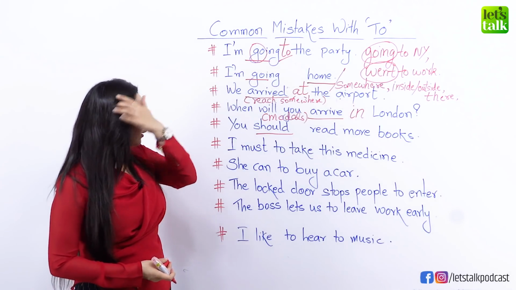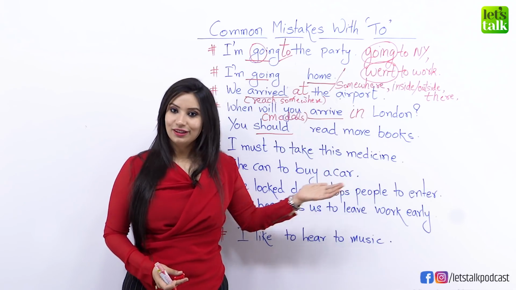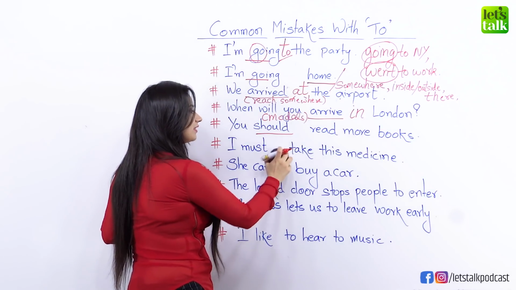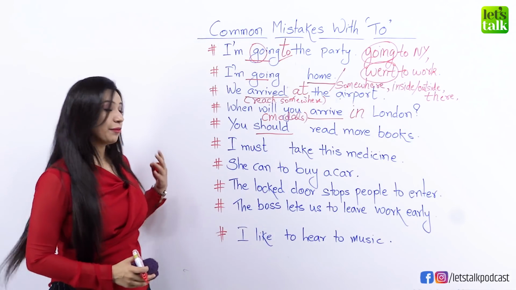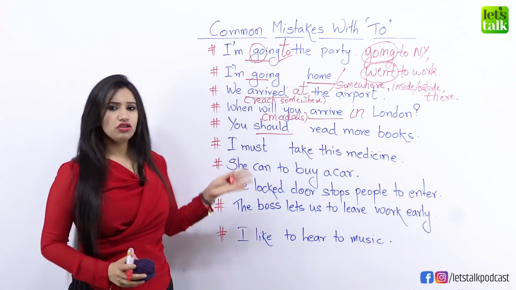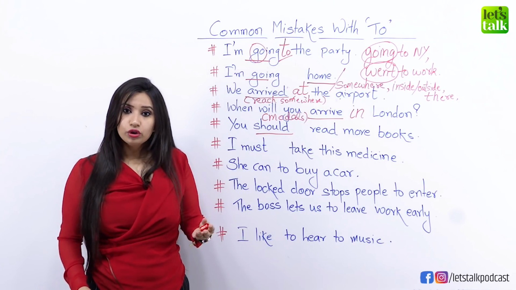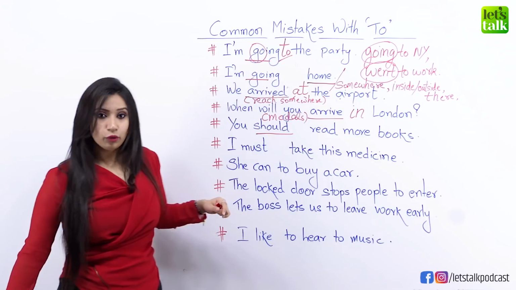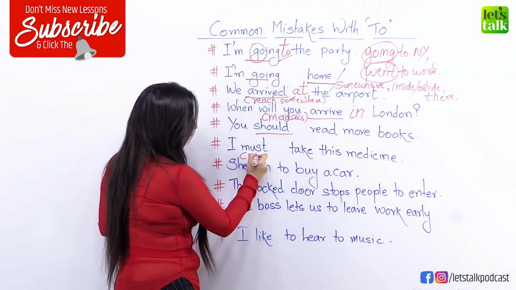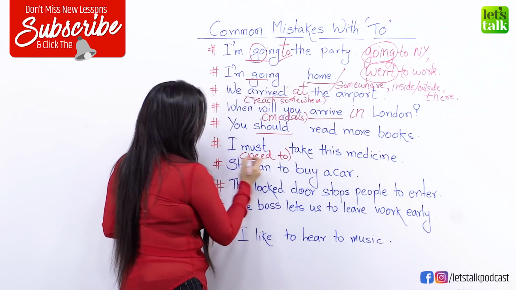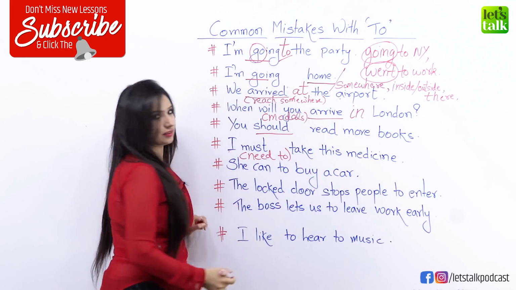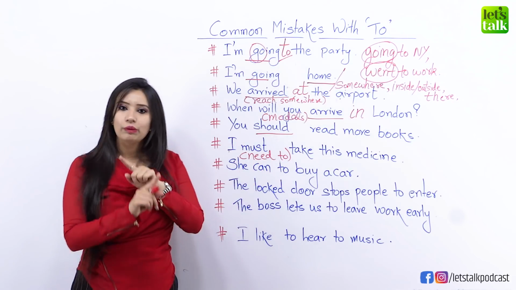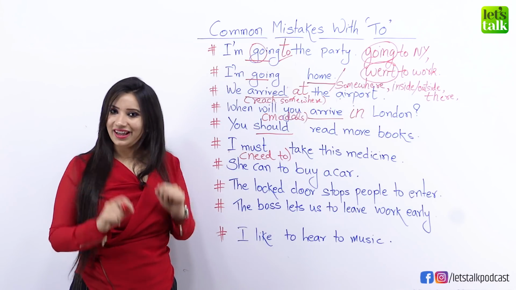Now let's look at the next one. I must to take this medicine. So the same rule applies here, okay? You will say, I must take this medicine and not I must to take this medicine. But do you know we can change this sentence still? If you want to keep the meaning same and add to, then what you will do is, you could say, I need to take this medicine. So you have added to, but you have changed the modal verb. So with must, you never say to, but with need, you can say to.